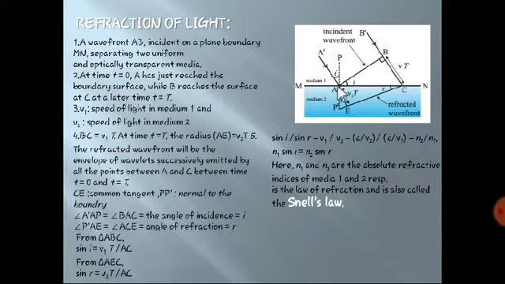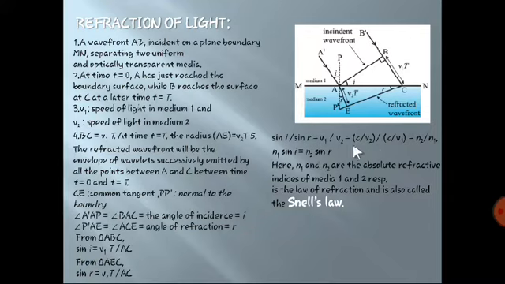By looking at the two triangles, what will sine I be here? Sine I is nothing but opposite side divided by hypotenuse. So the opposite side of I is v1t and the hypotenuse is AC. Similarly, in the case of R, sine R will be opposite side divided by hypotenuse. So we get sine I equal to v1t divided by AC, and sine R equal to v2t divided by AC. By dividing both equations, AC and t will get cancelled, and we get v1 by v2.